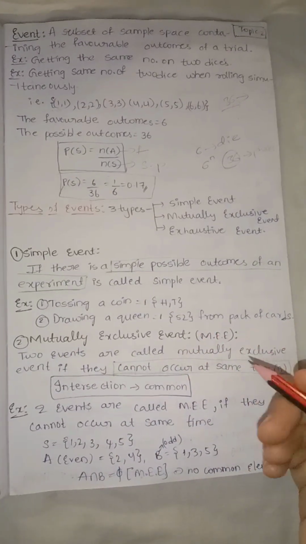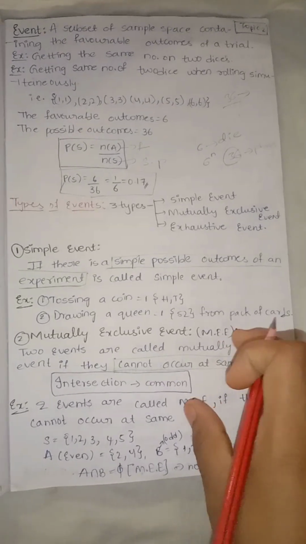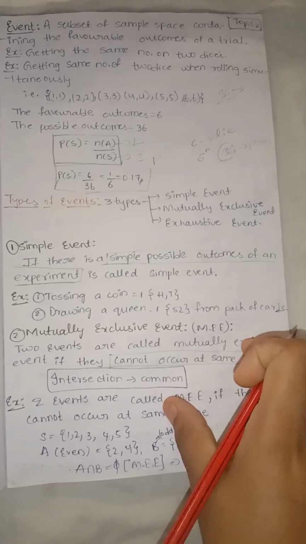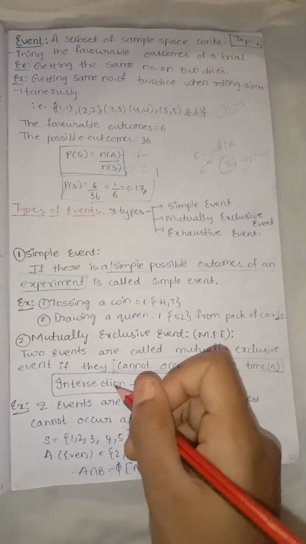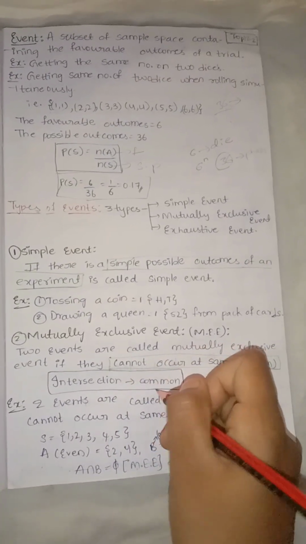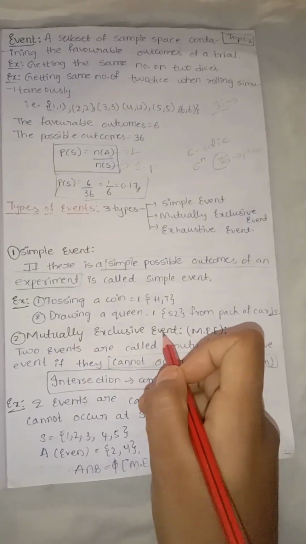Mutually exclusive event is also known as the intersection concept. We take two events, and the common elements are known as the intersection. Calculating the intersection or common points is known as the mutually exclusive event.